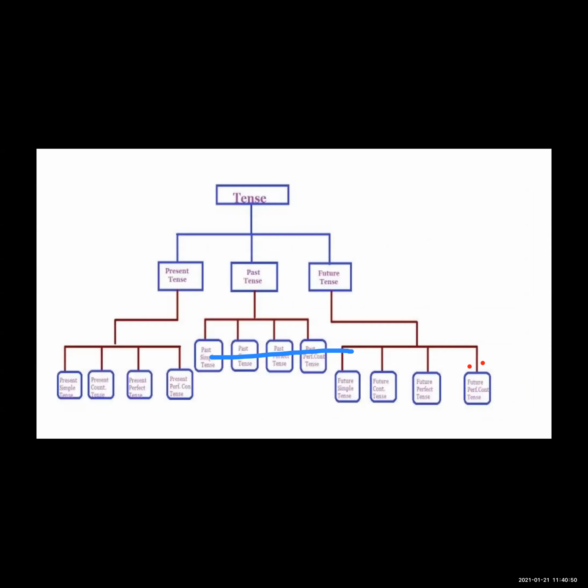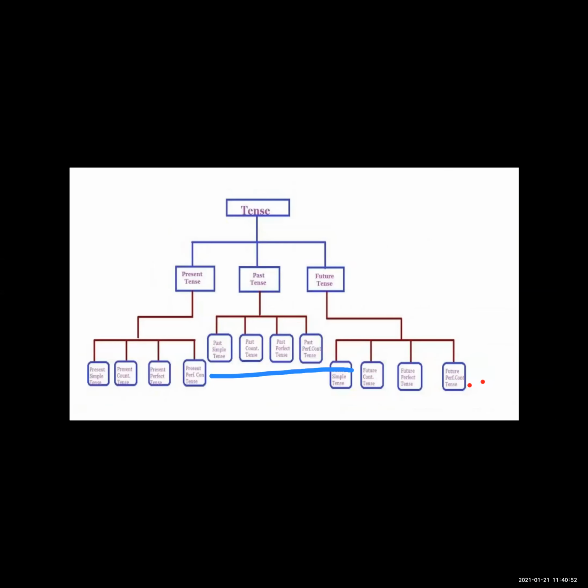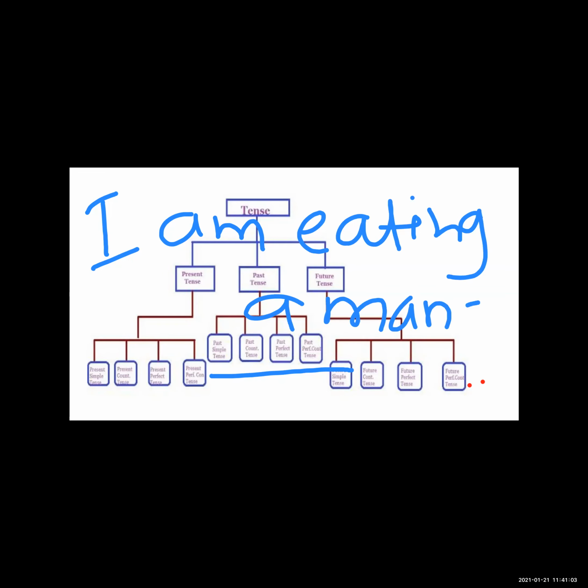Now see here an example: I am eating a mango. With I we always use am, plus V1 plus ing, we can say it's V4 also.